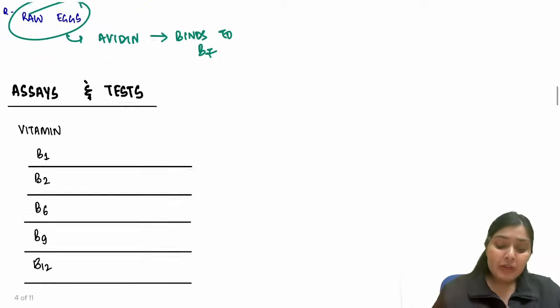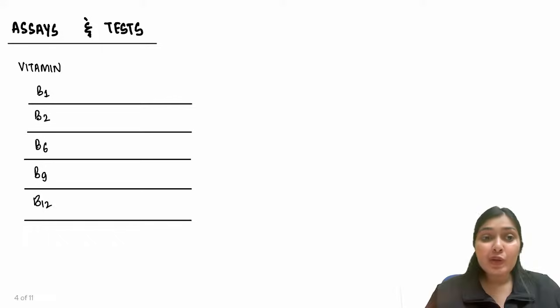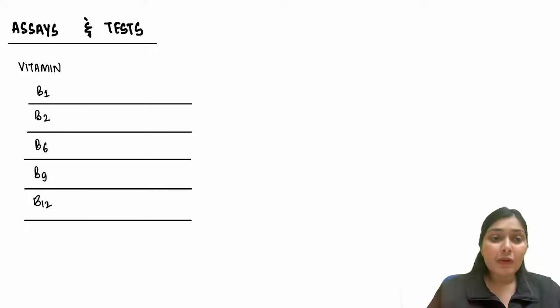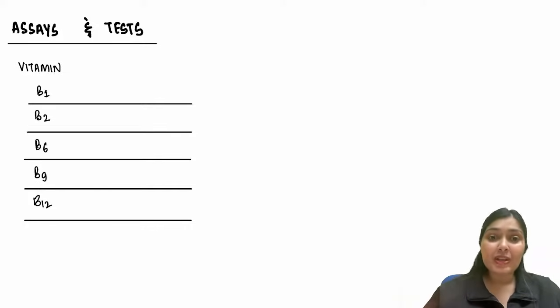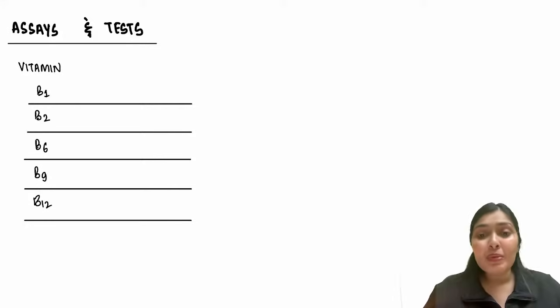Okay, so a brief overview about assays and tests. I know this part is predominantly a biochemistry part, but they can ask you in the exam, and if you are writing about a particular deficiency, then definitely in investigations you have to write this assay and test. So one by one, let's discuss. I have made this table so that it's easier for you to remember each one of them. Instead of telling each test along with that vitamin, I have made a separate table so that it's easier to mug up, right? So firstly, let's talk about B1, thiamine.